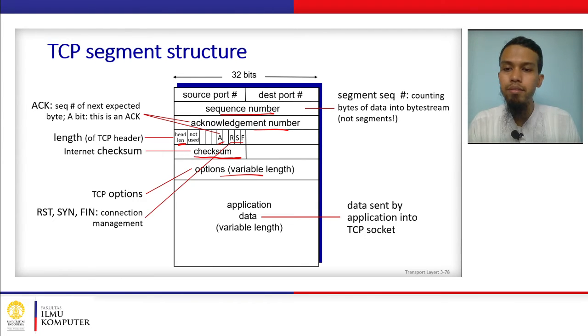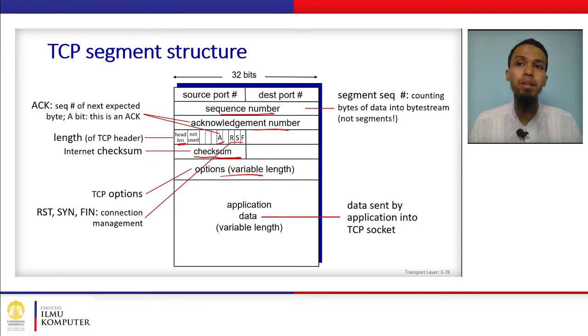Okay, now there are three flags: R, S, and F, for RST, SYN, and FIN. These three flags are used for connection management. RST, or reset, is to reset the connection.